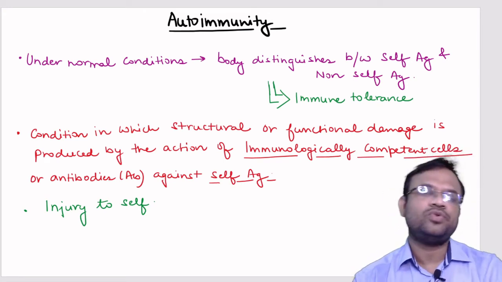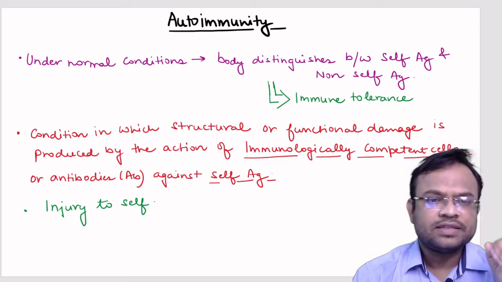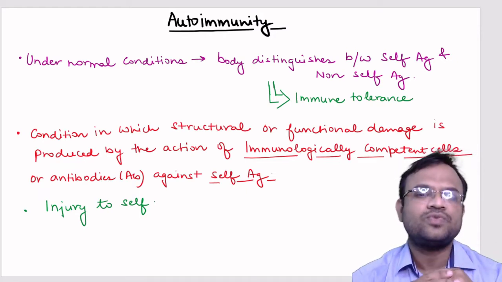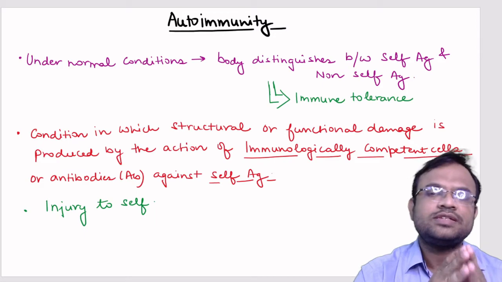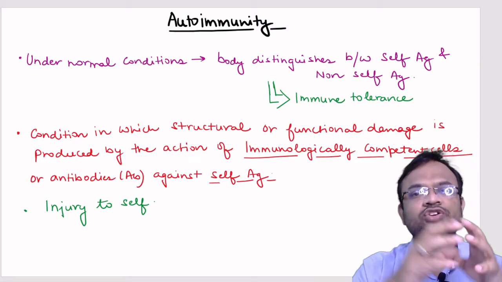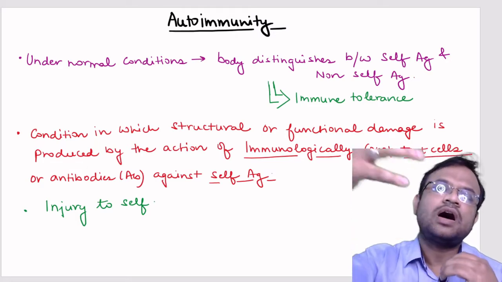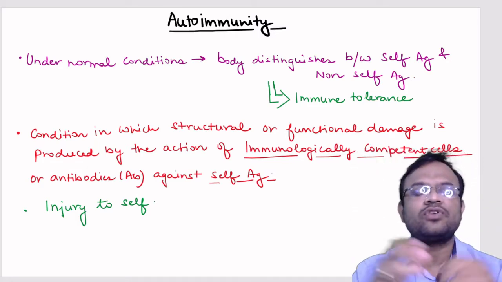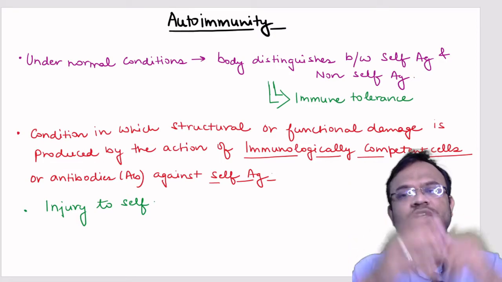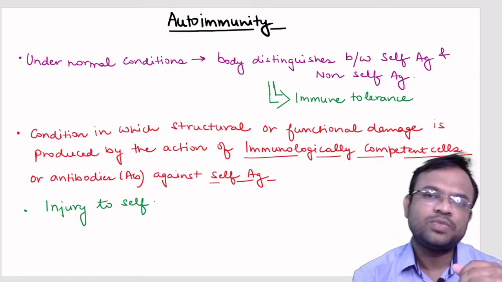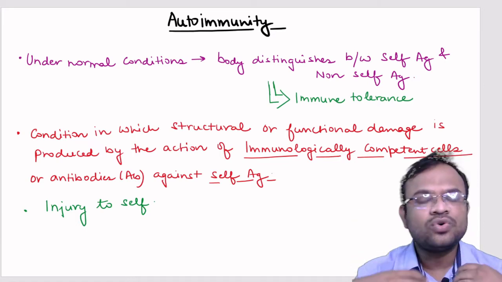What is autoimmunity? Under normal conditions, your body is able to distinguish between your cells, your tissues, your organs and the cells that are present in the outside environment. For instance, your body can easily distinguish between a bacterial cell and your own cells.